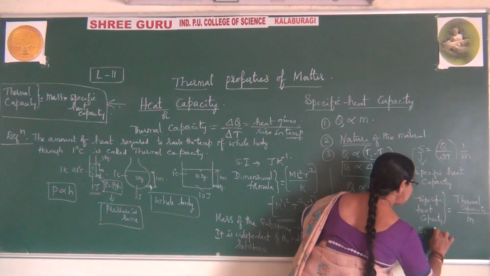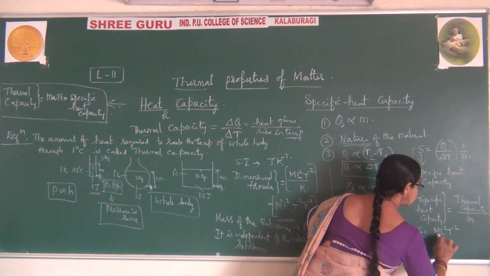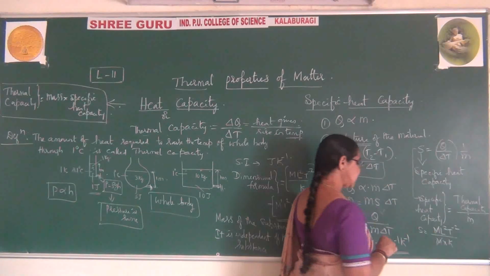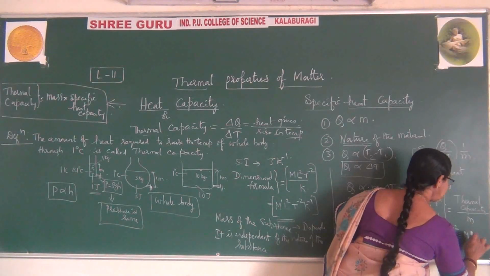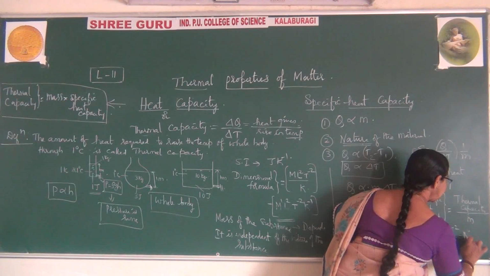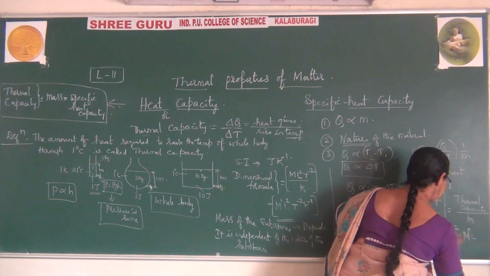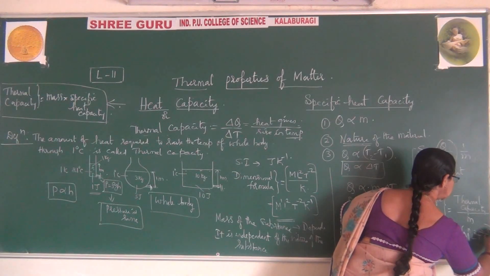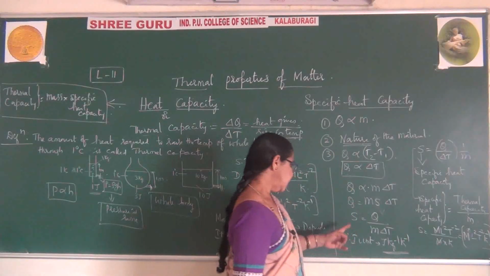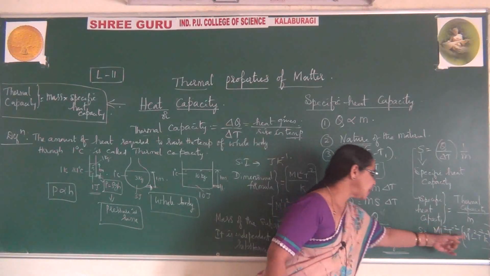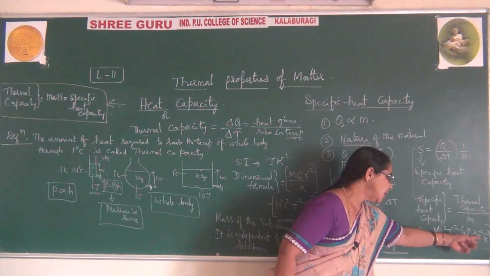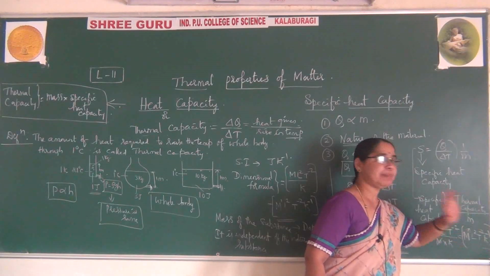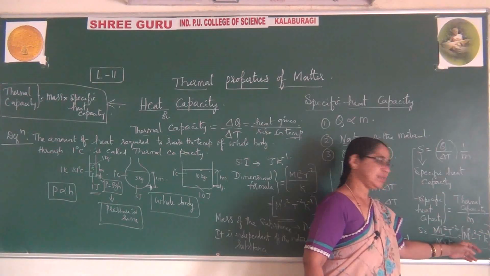S is equal to M L square T raised to minus 2 divided by M into K. This M and M get cancelled here. So your formula becomes M to the power of 0, L to the power of 2, T to the power of minus 2, K to the power of minus 1. So the dimensional formula of specific heat capacity is M^0 L^2 T^-2 K^-1. Here you are observing this, right?